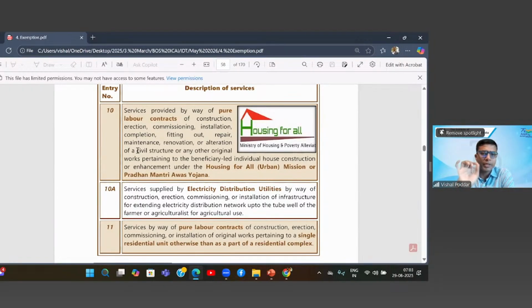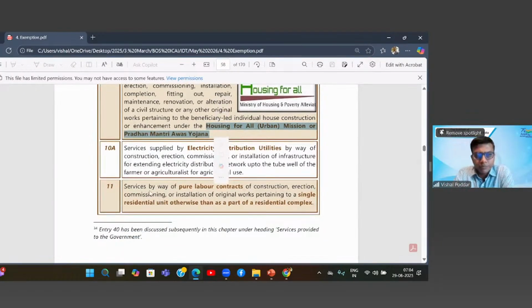Now what is important is that this particular construction should be under the Pradhan Mantri's Awas Yojana. So where under Pradhan Mantri Awas Yojana, you have got some benefit from the government and now you are getting your house constructed where you are only making payment for the labor charges and material you have bought yourself. That is what is eligible for exemption here.